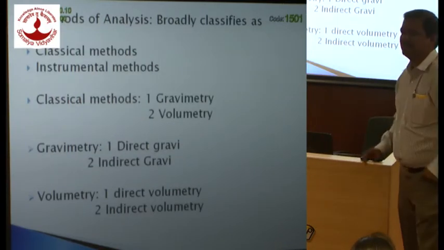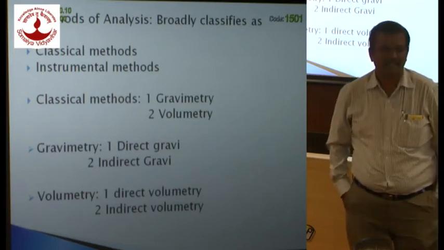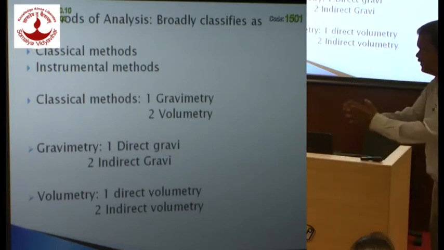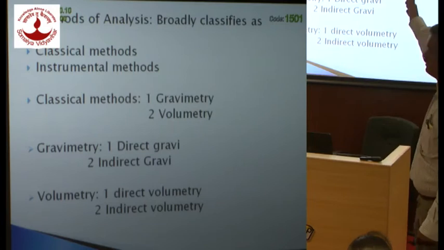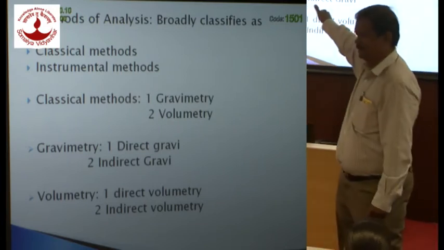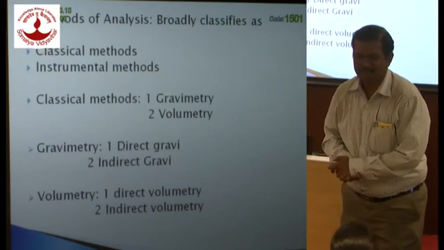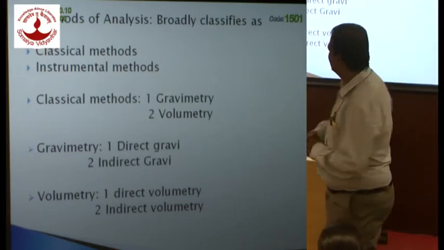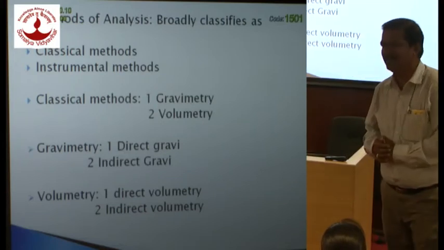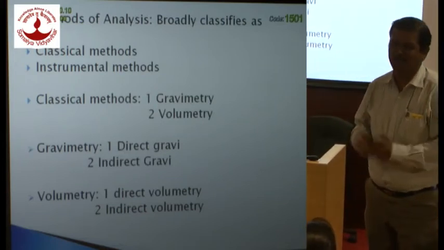So these physico-chemical principles are broadly classified as, first, a very broad classification: classical methods and instrumental methods. Let us talk about classical methods. What do you mean by classical methods? Old methods. So classical methods are gravimetry and volumetry, which we do.